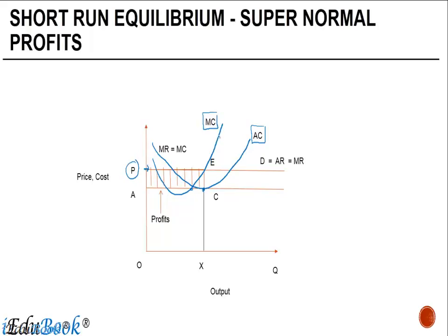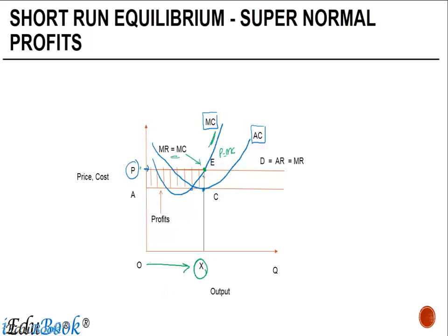When you look at the marginal cost curve, you notice that at point E, since this is the marginal cost curve and this is the price line, at point E the price is equal to the marginal cost. Suppose at this point where the price or the marginal revenue is equal to the marginal cost, the quantity which is produced is OX.